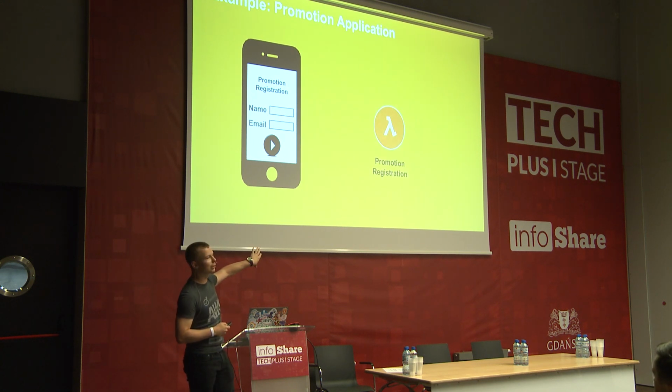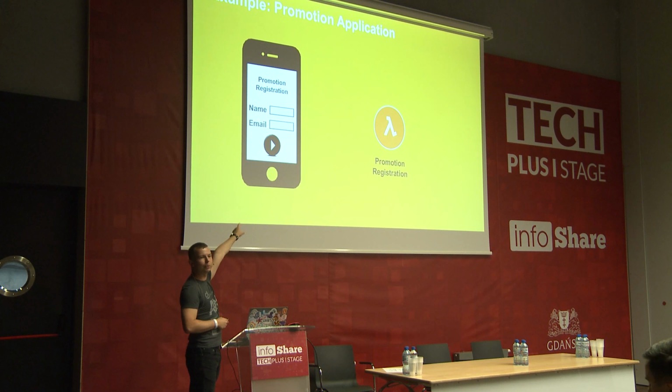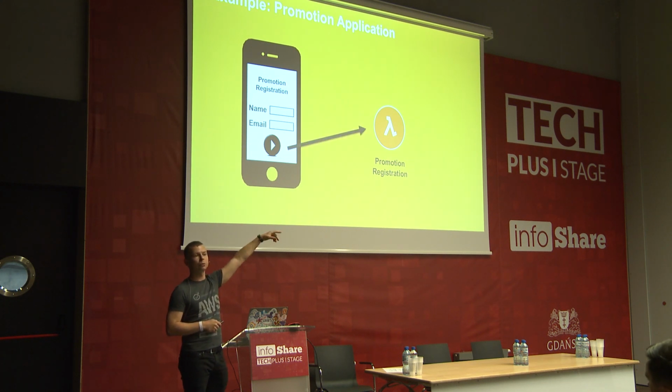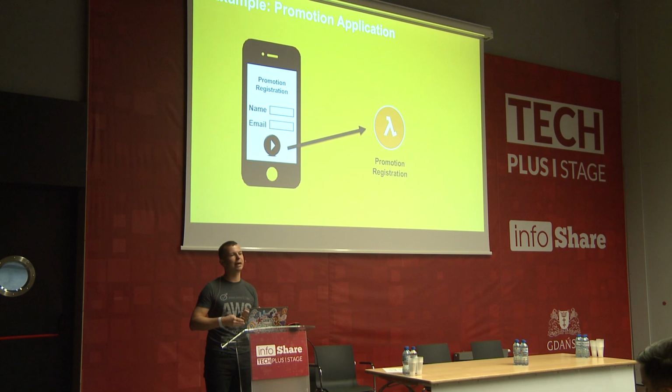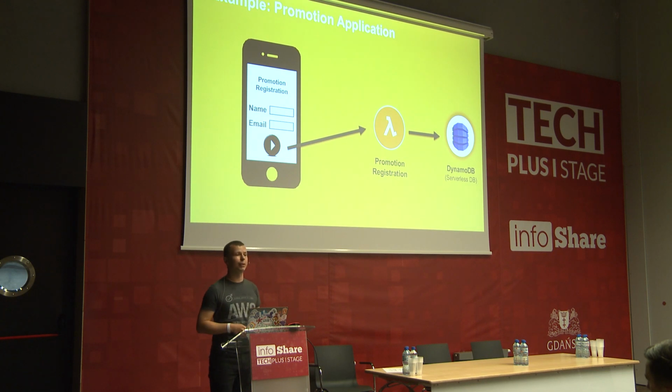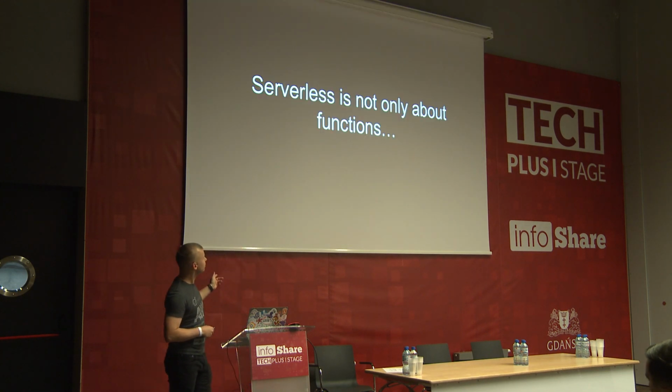So in short, we will create one Lambda function. Let's call it promotion registration. Now whenever the user presses the button, the request will go to our Lambda, to our microservice, and this microservice will also be responsible for saving this data somewhere. So maybe let's also have a serverless database. In this example, DynamoDB. So serverless is not only about functions.